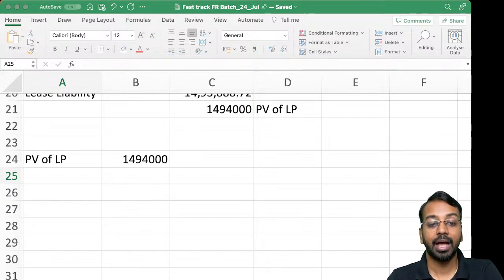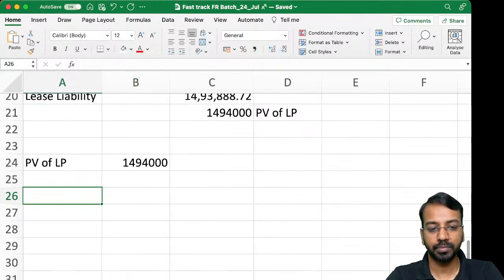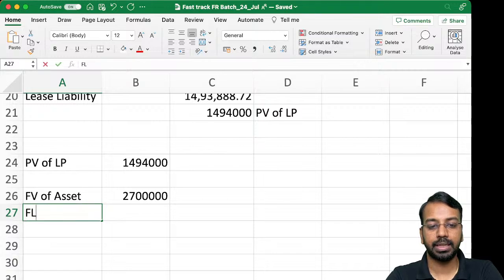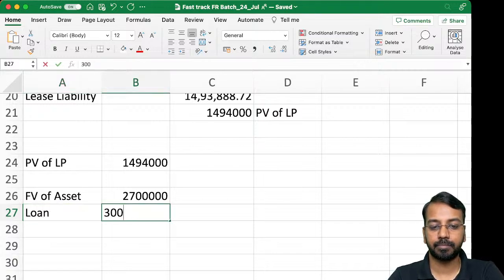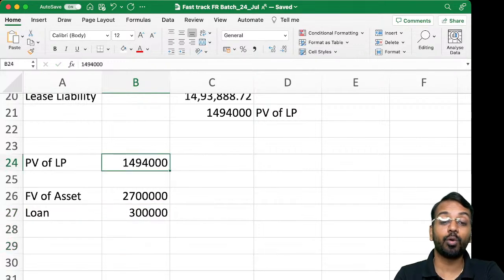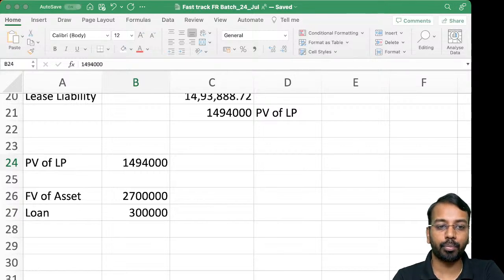When the fair value of the asset is 27 lakhs and the loan is 3 lakhs, out of this 14 lakh 94,000, one component pertains to the fair value of the asset being transferred.